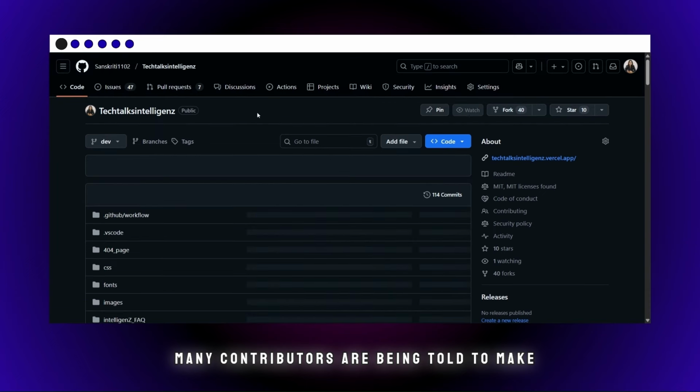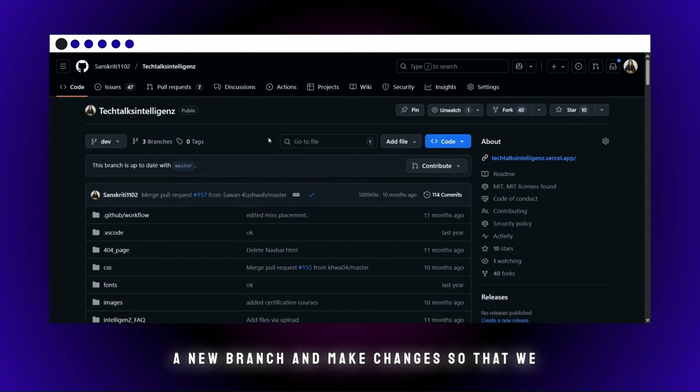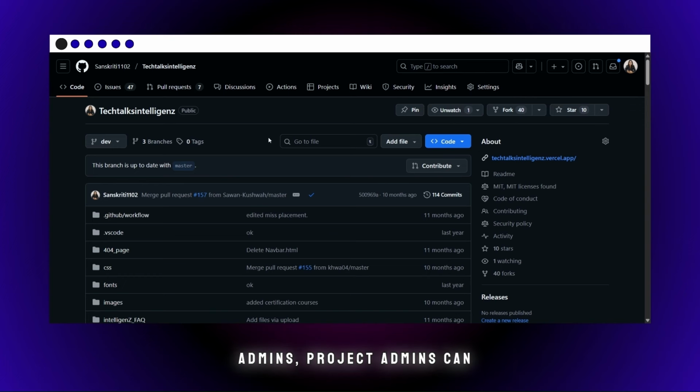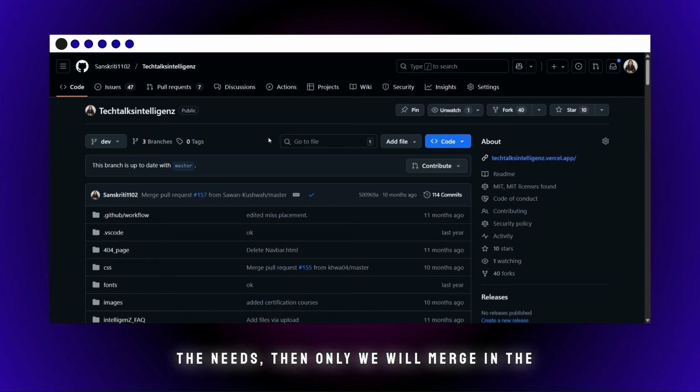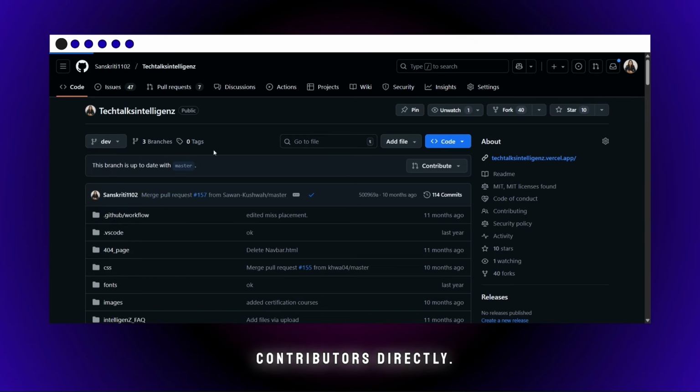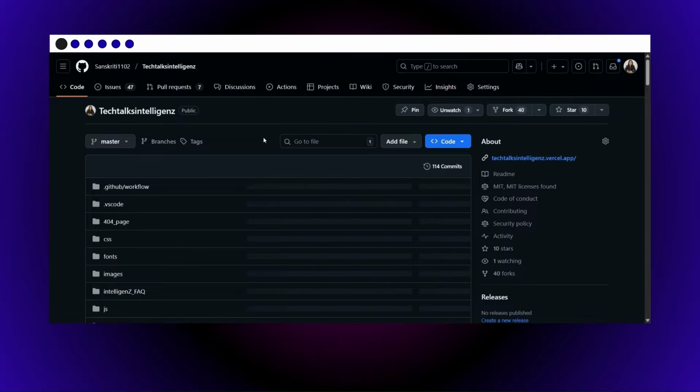Many contributors are being told to make a new branch and make changes so that we, as program managers or program admins, project admins, can view the changes, and if it is catering to the needs, then only we will merge it into main, so that the original code remains intact and is not changed by the contributors directly.